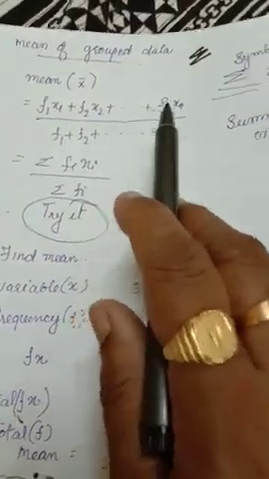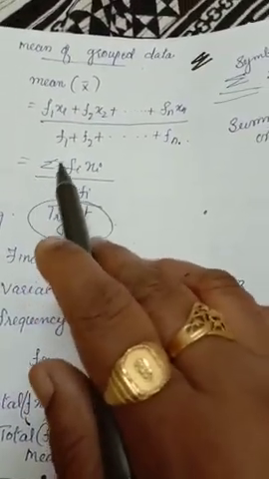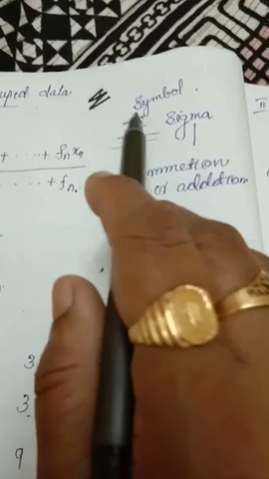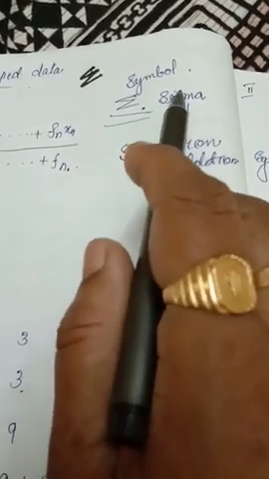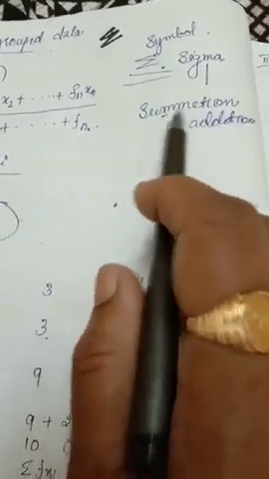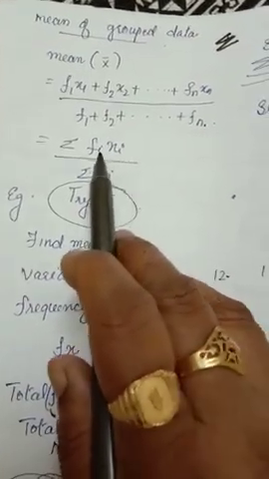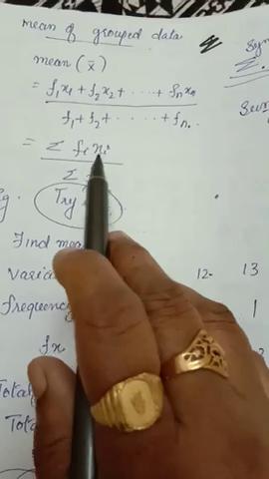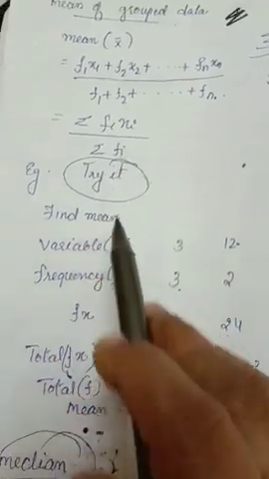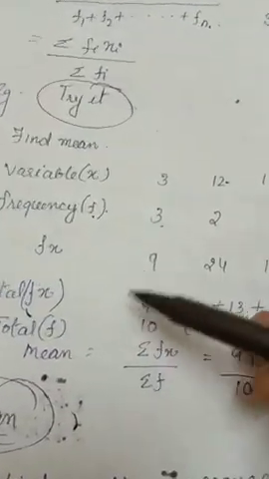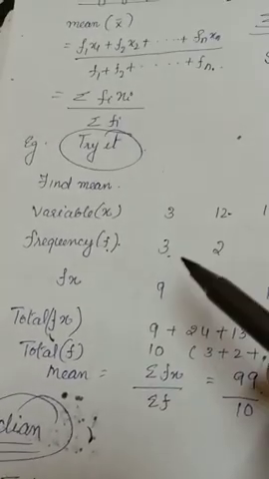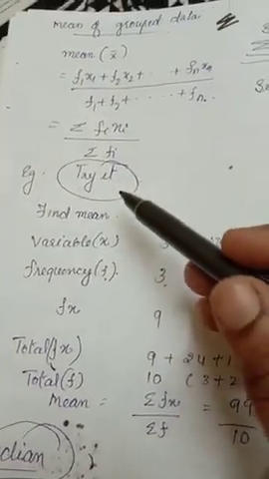Children, what is the meaning of this? This symbol is called sigma. What is the meaning of sigma? Summation, or addition. Sigma fx, you can also write fi xi, sigma fx divided by sigma f. We will discuss one example so you can understand it.